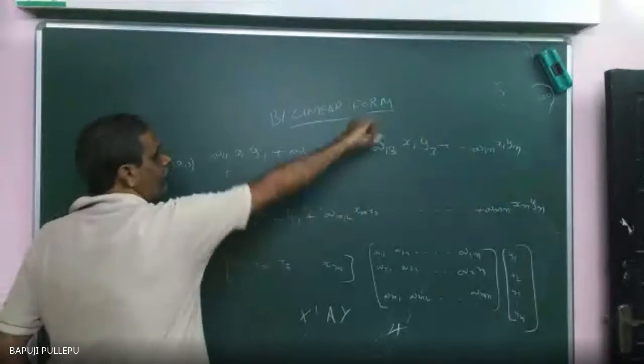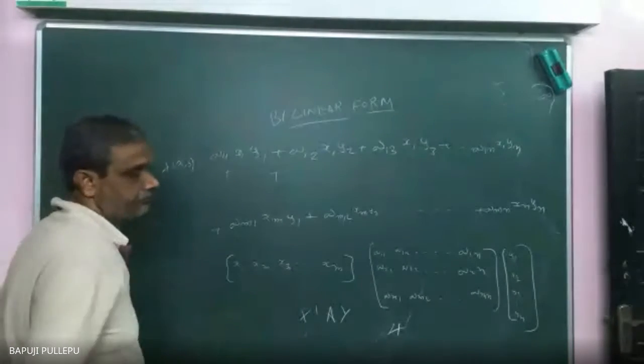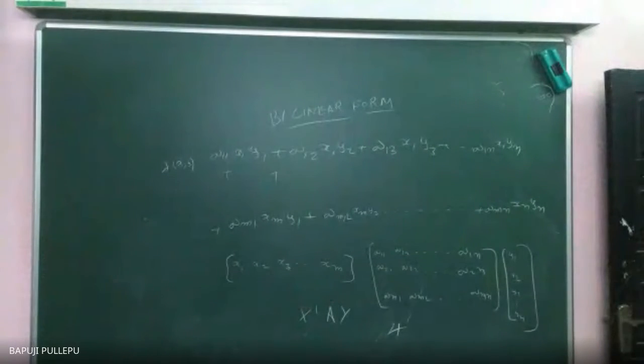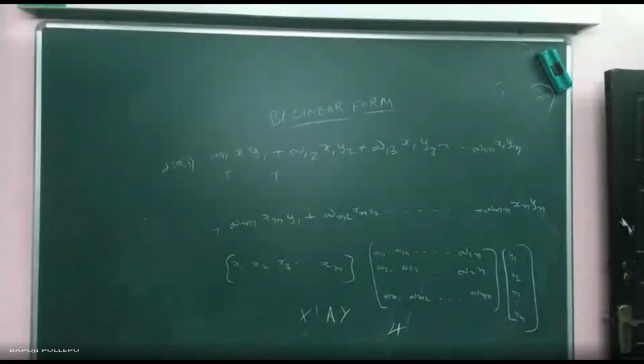This is one big form actually. This is the matrix form. So, how many rows are there? That many x's you can take. How many columns are there? That many y's you can take.